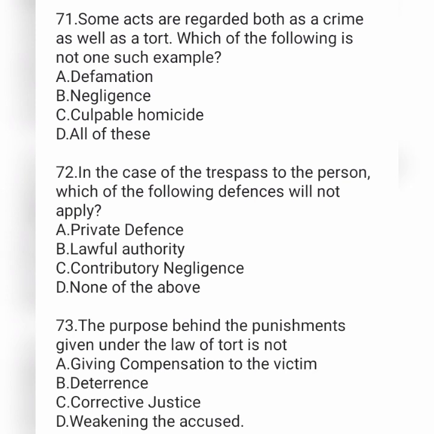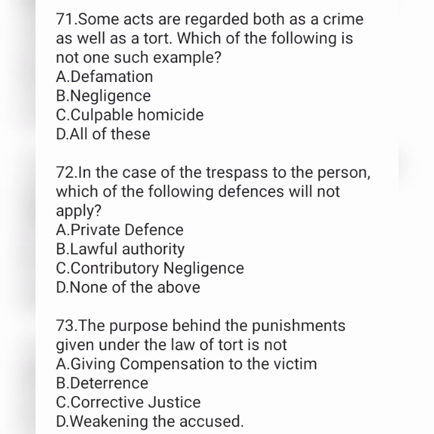Next, some acts are regarded both as a crime as well as tort. Which of the following is not one such example? Option A, defamation. Option B, negligence. Option C, culpable homicide. Option D, all of these. Next, in the case of trespass to the person, which of the following defenses will not apply? Option A, private defense. Option B, lawful authority. Option C, contributory negligence. And option D, none of the above.